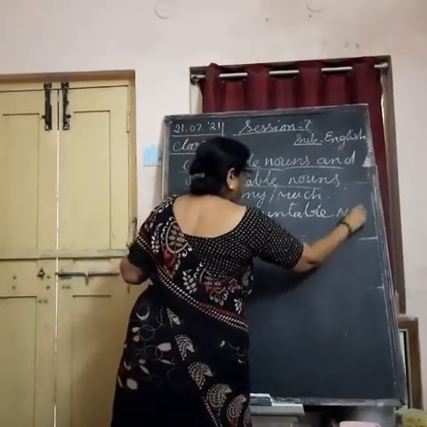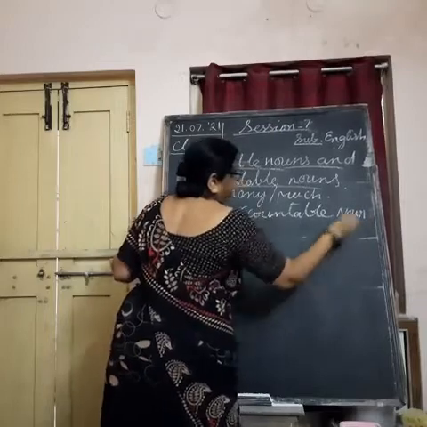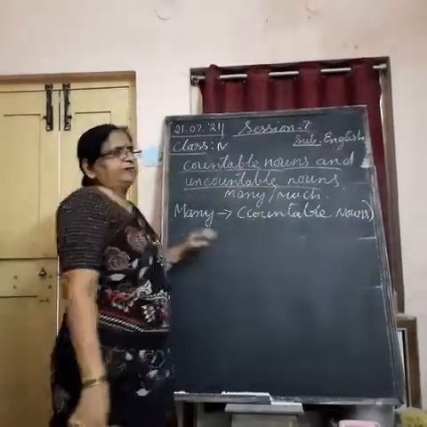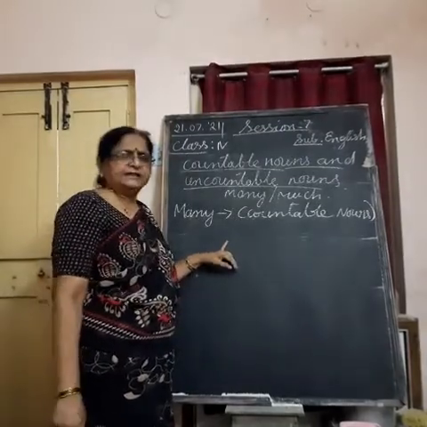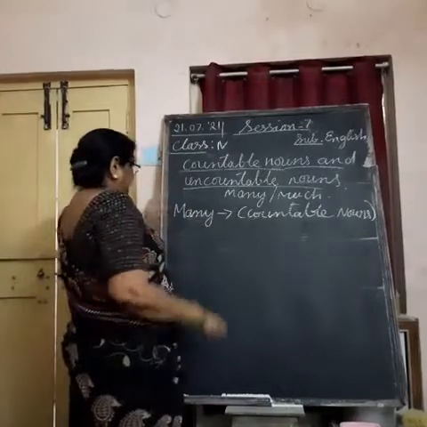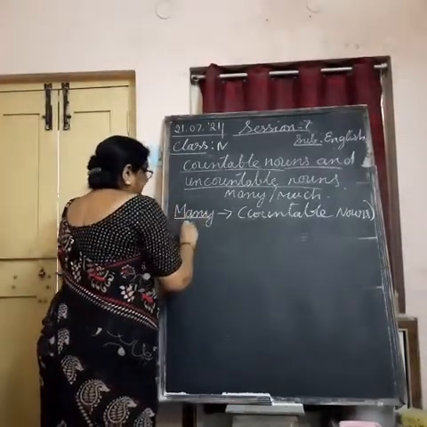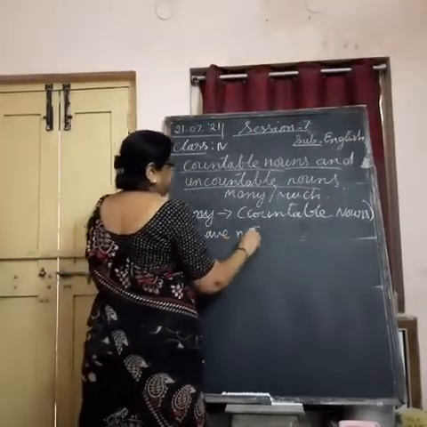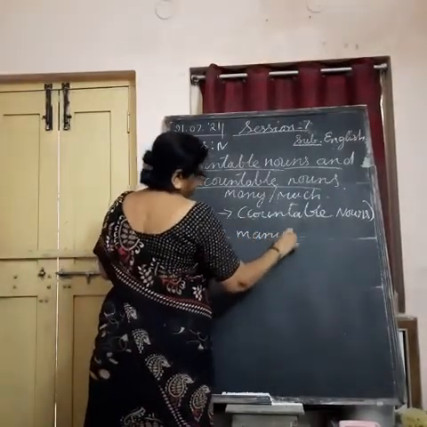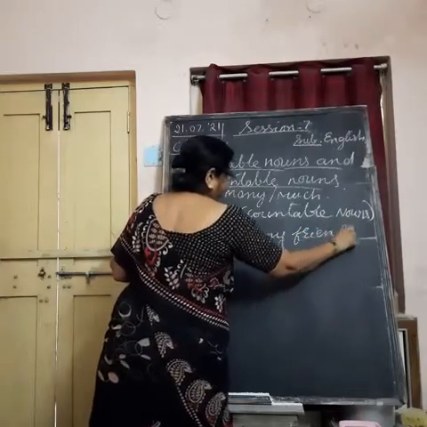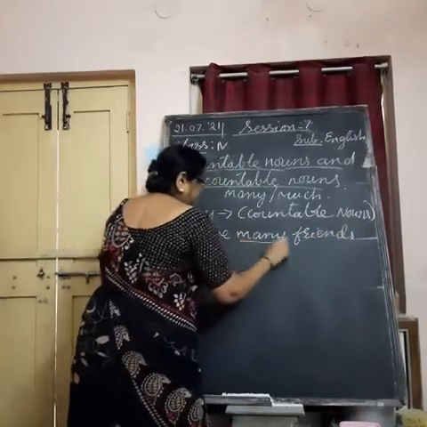How? When you do not mention the number, you do not mention the number 3, 4, 5, 6 or 8 like that, even then we can count in number. That time we use many. I have many friends. Here, this word many.